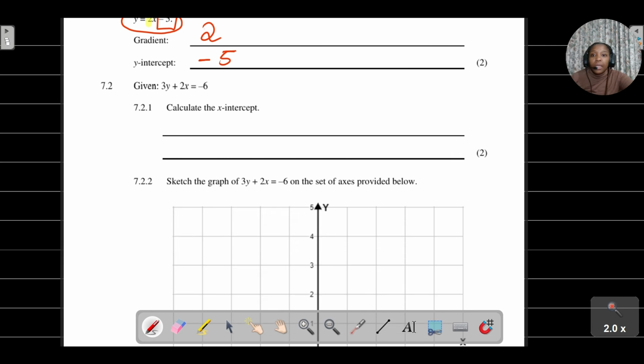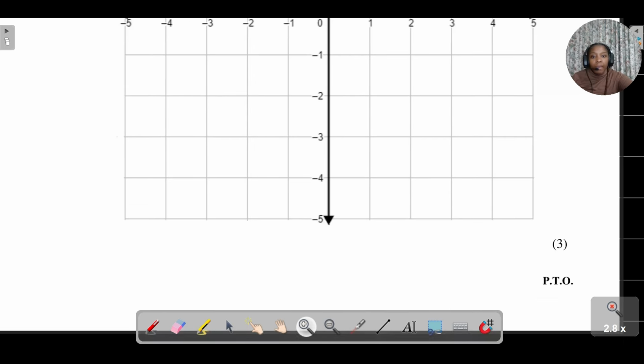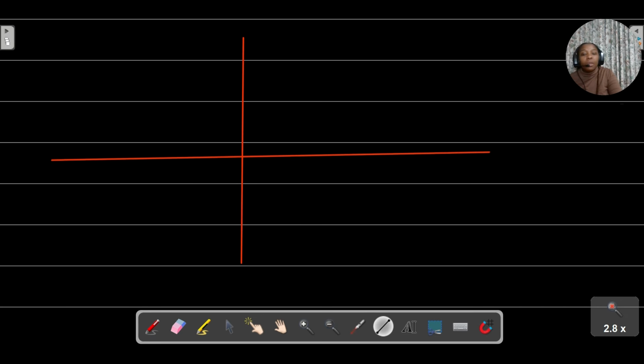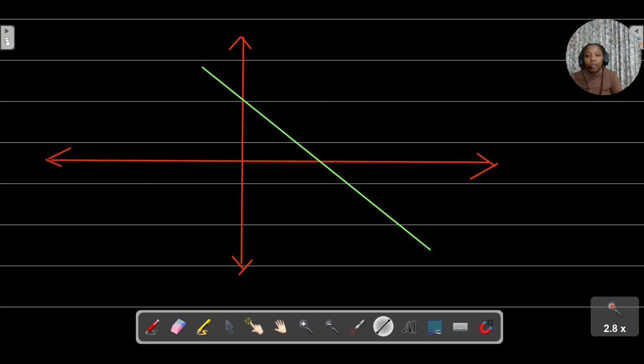Nice and easy. Now they've given us 3y plus 2x is equal to negative 6, and they ask us to calculate the x-intercept. Let me quickly recap what the x-intercept and y-intercept are. On my Cartesian plane, I've got a linear graph.